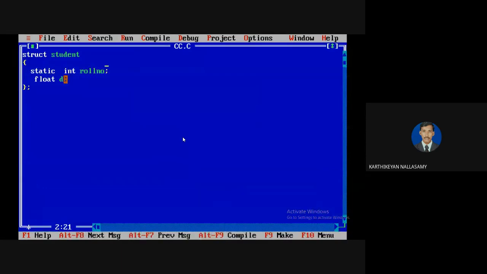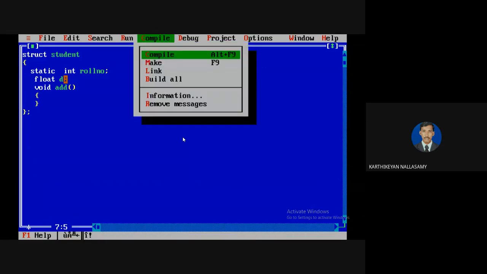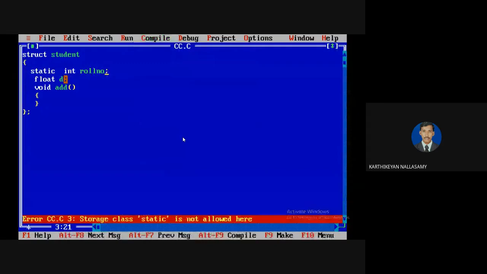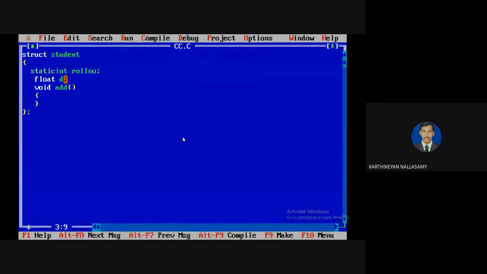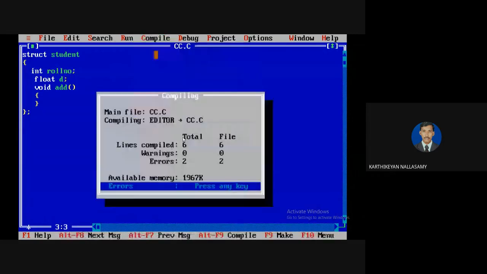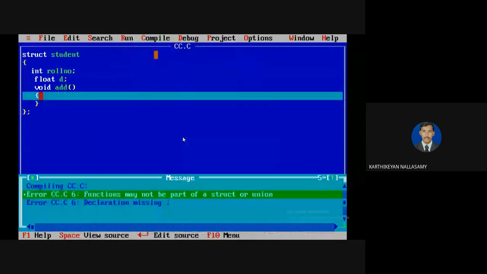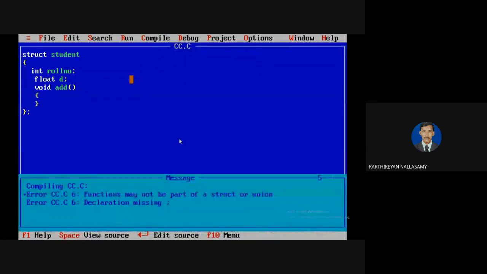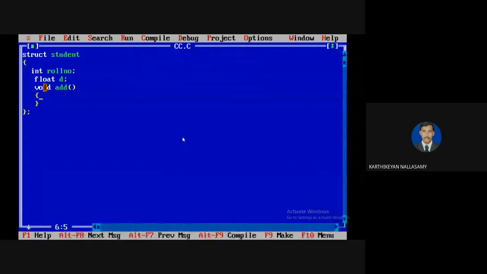The third drawback: the structure will not let you define any method inside the structure definition. See the error? Just a minute, I'm going to remove this static first. The error says functions may not be a part of a structure or union. So if you try to define a function inside the structure, it must make an error message. That is the third drawback.